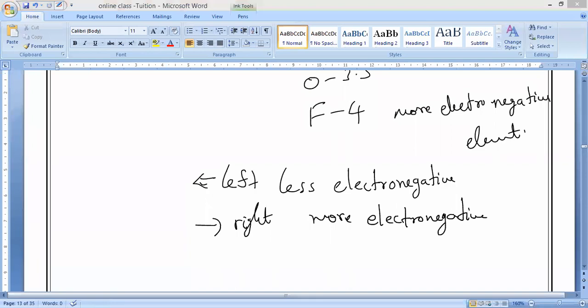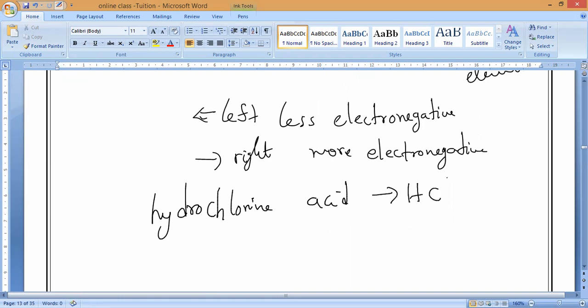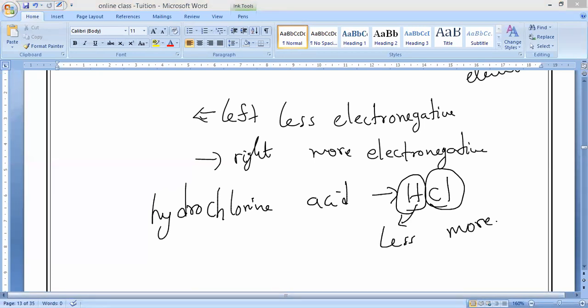For example, take hydrochloric acid. What is the formula? HCl. In HCl, who is less electronegative and who is more electronegative? Hydrogen is less, chlorine is more. This is less and this is more. Very clear? Any doubt? This is what you should remember.